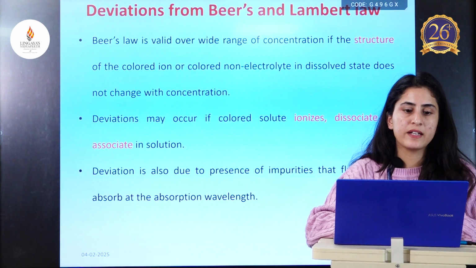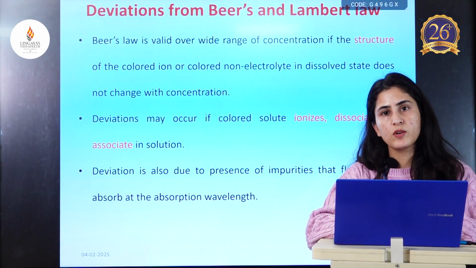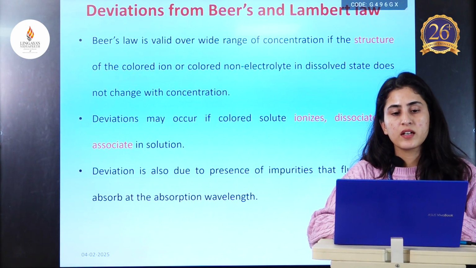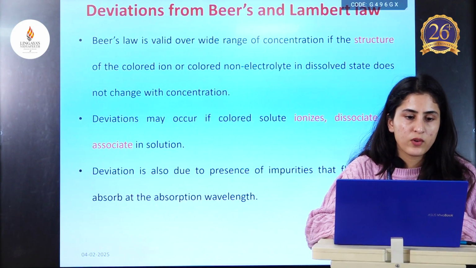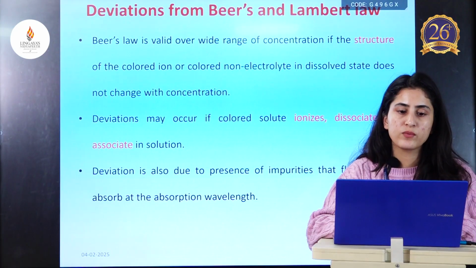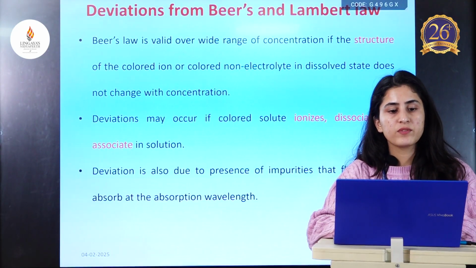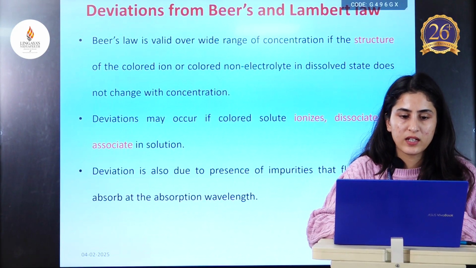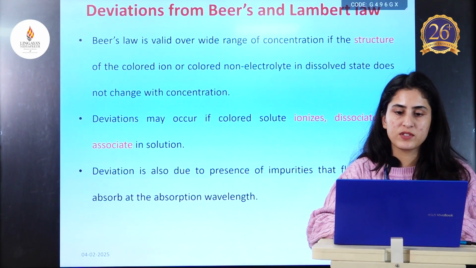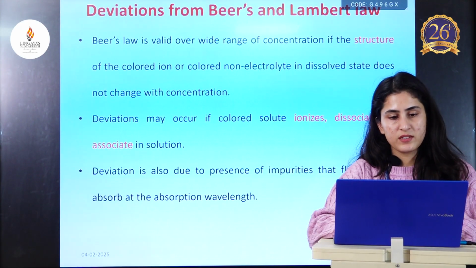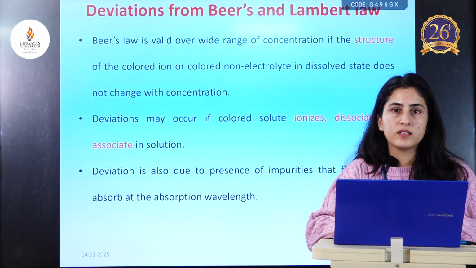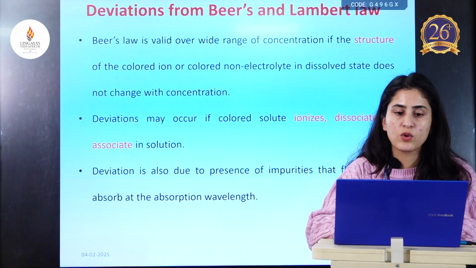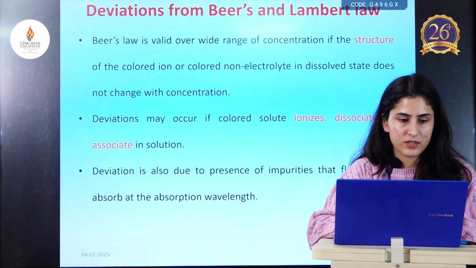Then comes the deviations from Beer and Lambert's law. There are certain conditions under which Beer and Lambert's law works. First of all, Beer's law is valid over wide range of concentration if the structure of the colored ion or colored non-electrolyte in dissolved state does not change with concentration. Beer's law is valid only when the colored compound does not change with the concentrations.